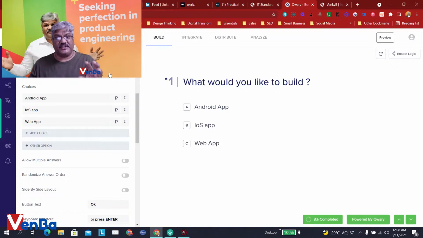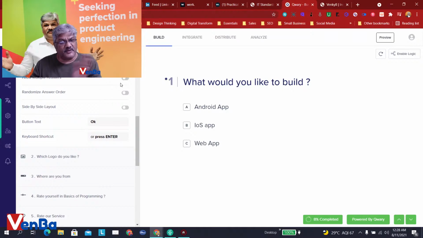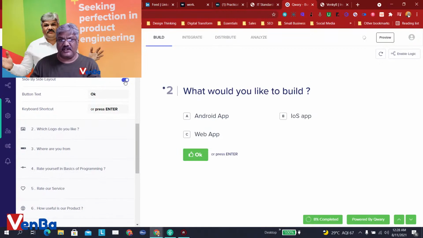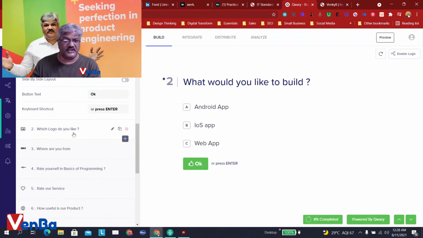For every question you can set a video where you can tell them why you are asking this question and why it is important for them to answer it. You can have multiple options. You can allow them to give multiple answers as well. Here I've just set it up to one. And layout also you can have side by side, one below the other.